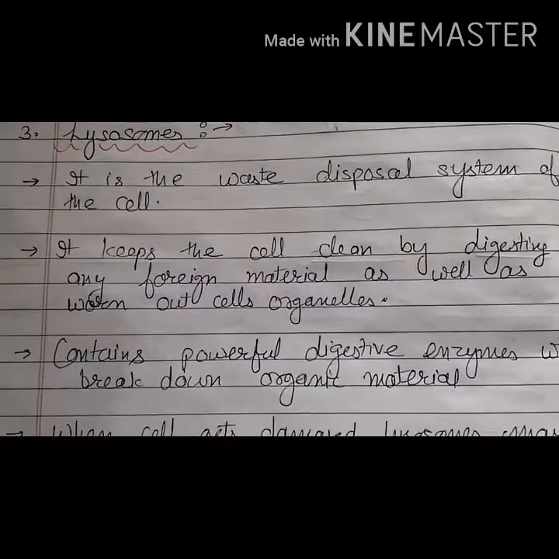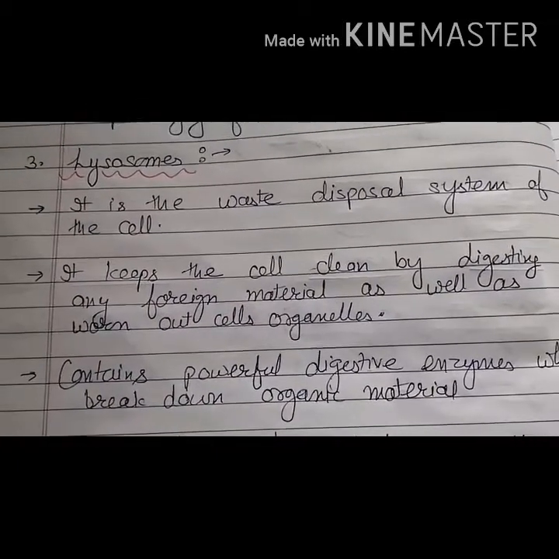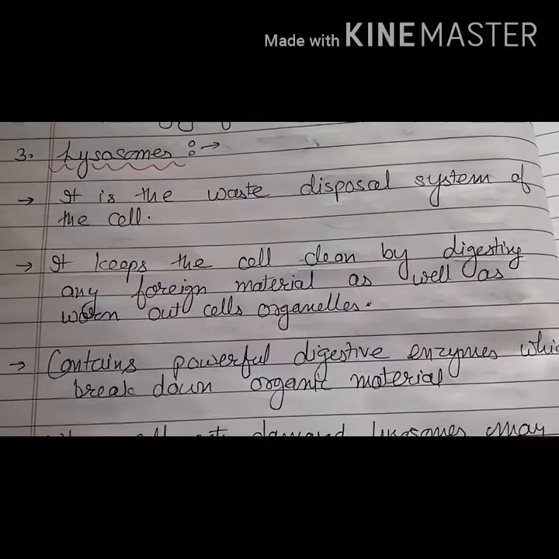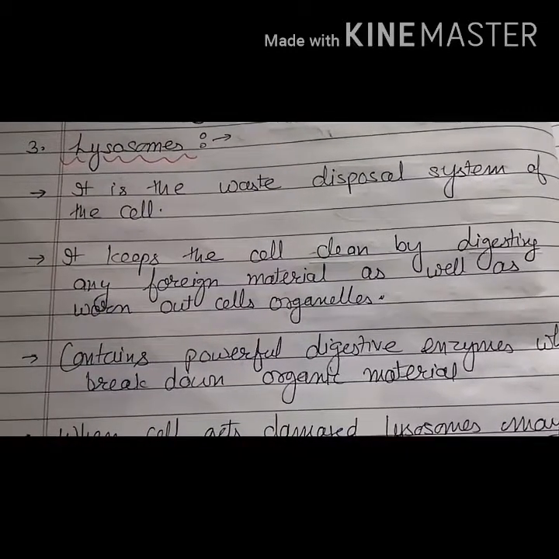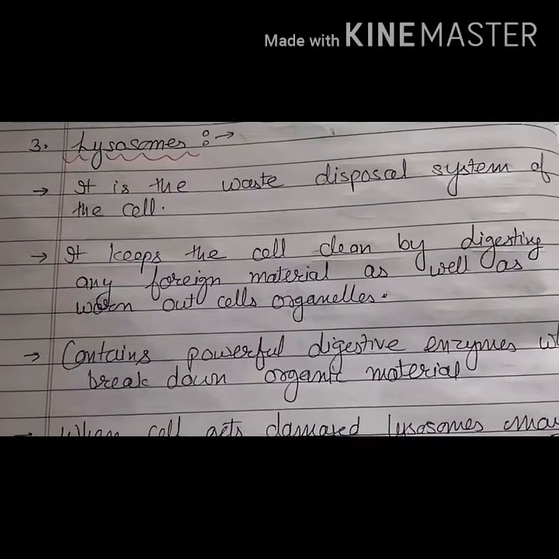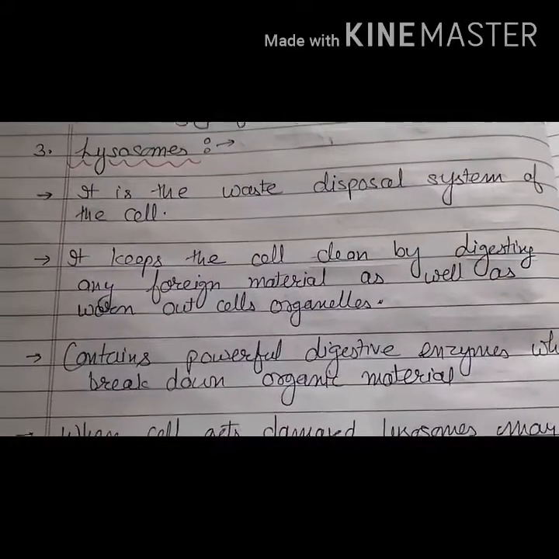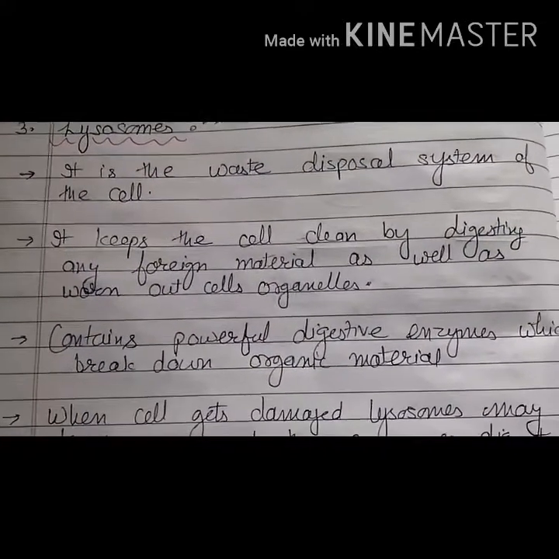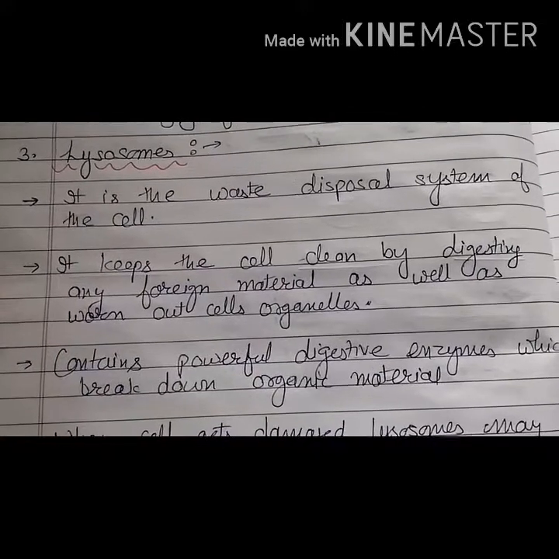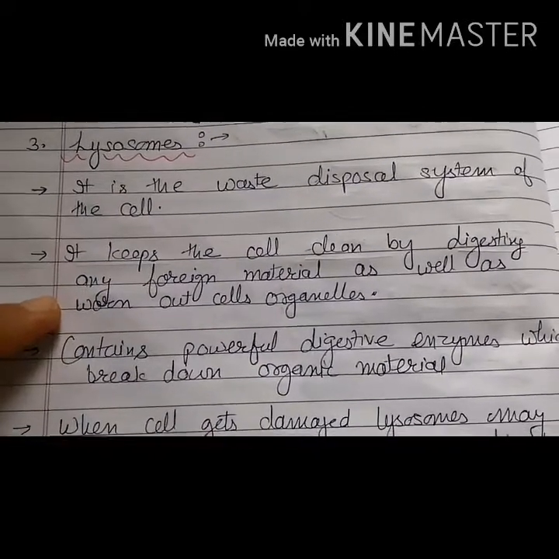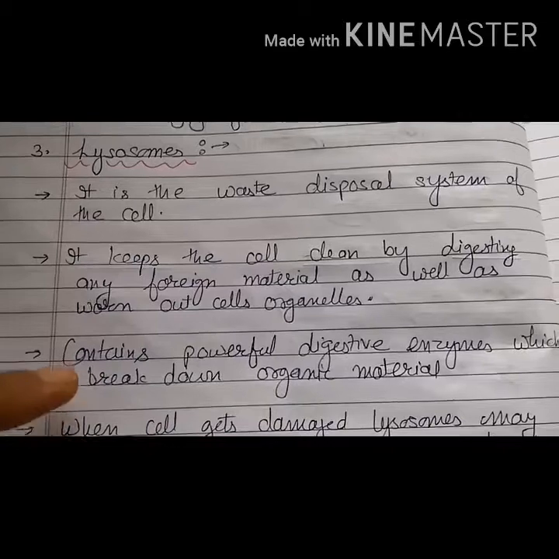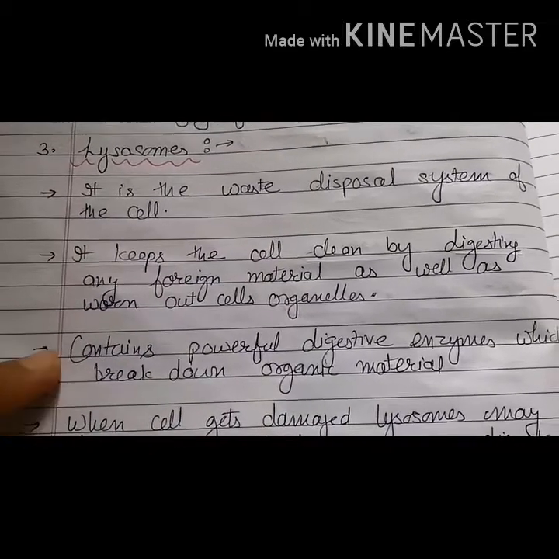Now the next organelle which we are going to study about is lysosomes. Lysosomes are small bag-like structures which contain various powerful digestive enzymes. It is the waste disposal system of the cell. It keeps the cell clean by digesting any foreign material as well as the worn out cell organelles. It contains powerful digestive enzymes which break down the organic material.